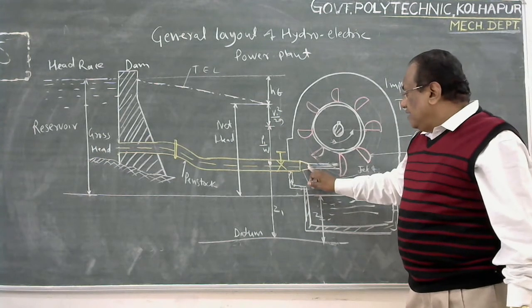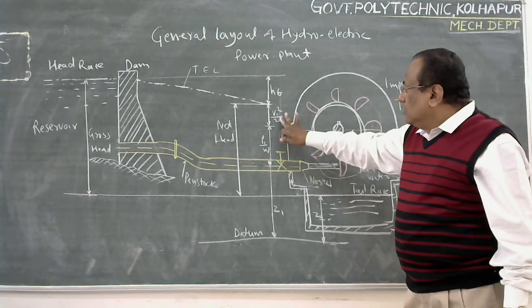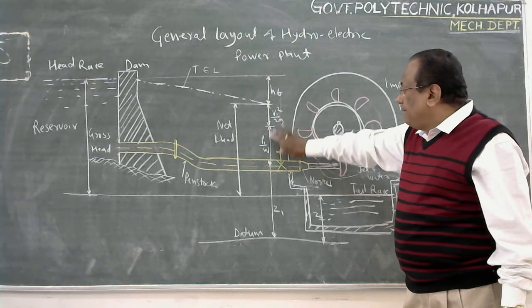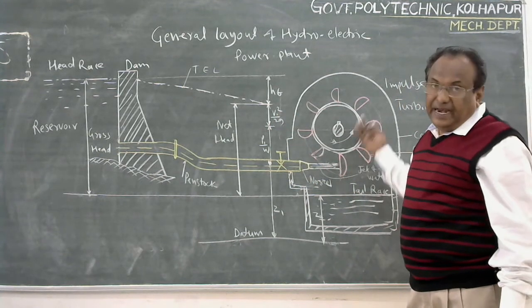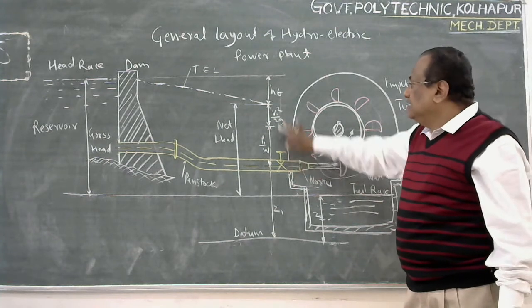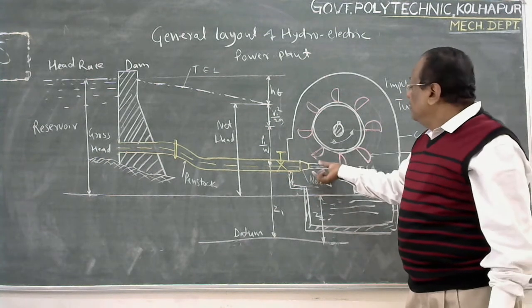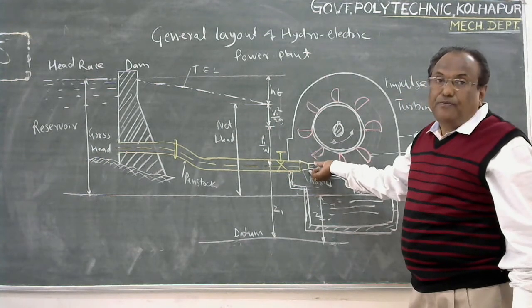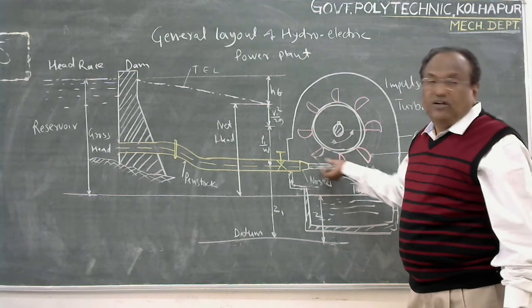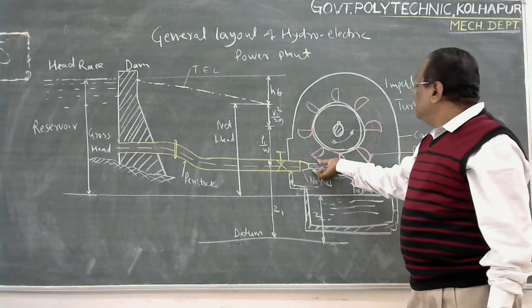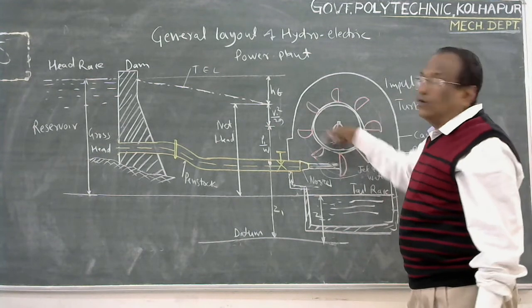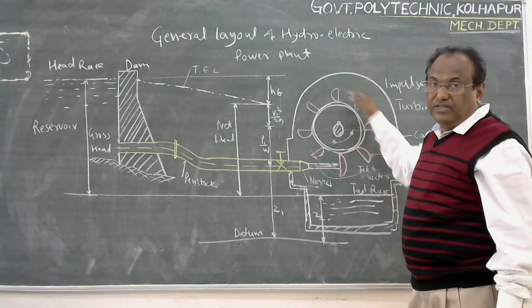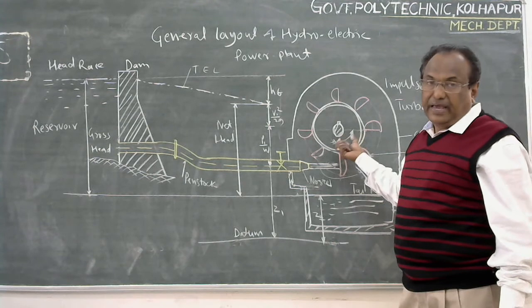At the end of this nozzle, the total energy, velocity plus pressure energy, is converted into kinetic energy in the form of a high velocity jet of water. When this jet strikes the buckets, they rotate in the anti-clockwise direction, and we get mechanical energy.